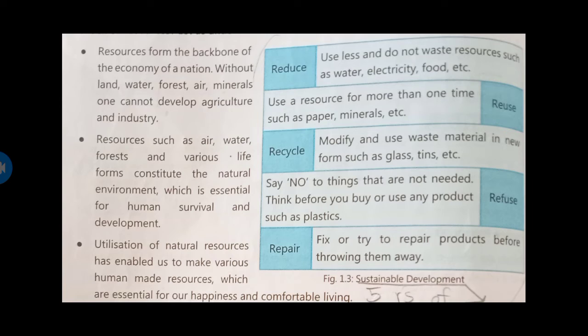Refuse means say no to the things that are not needed. Think before you buy products such as plastics. Repair means fix or try to repair products before throwing them away.